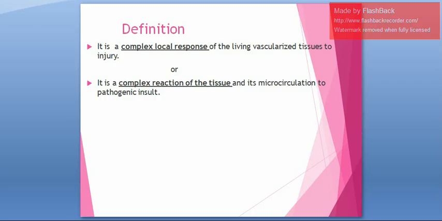There is one more definition. It is a complex reaction of the tissue and its microcirculation to pathogenic insult. But the easiest definition is whenever there is any tissue injury, there will be a complex local response that is referred to as inflammation.